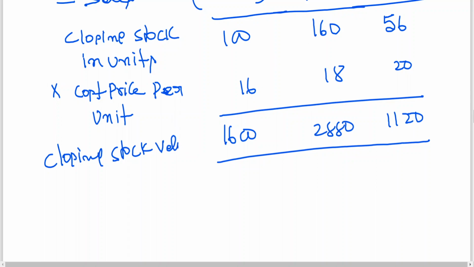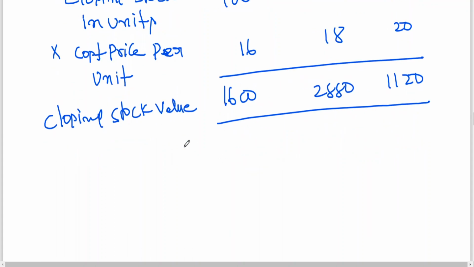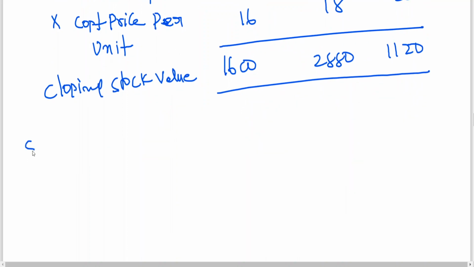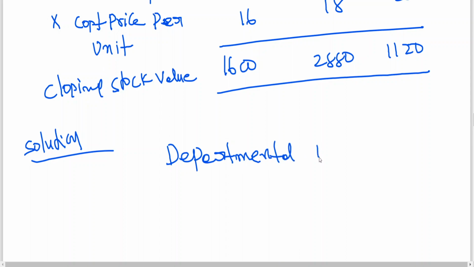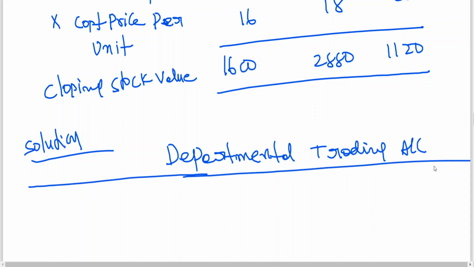Since he is asking us to prepare trading account, we are going for it. Otherwise you got gross profit also. GP ratio has been given, no? So sales into GP ratio, you'll be getting gross profit. But since he's asking you to prepare departmental trading account, we are going for it. I think departmental trading account is simple. Solution. Departmental trading account.